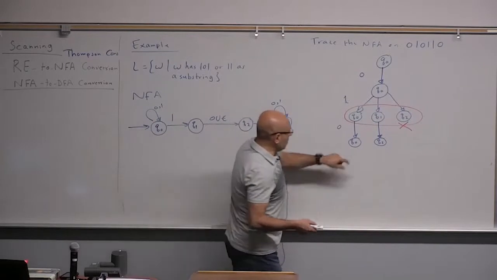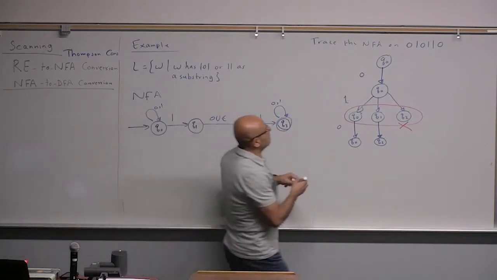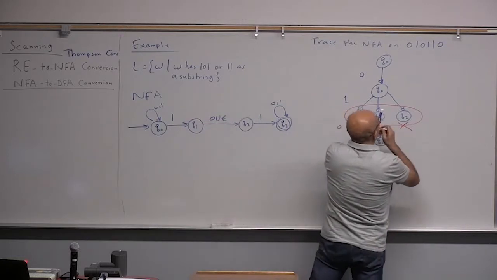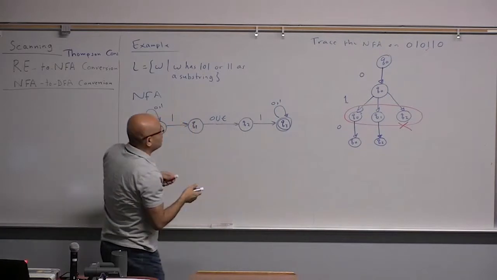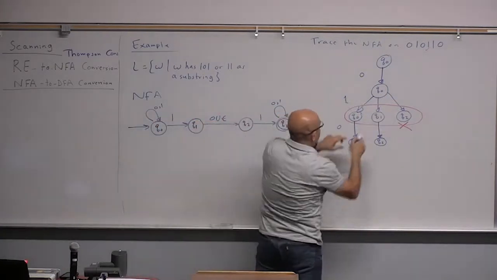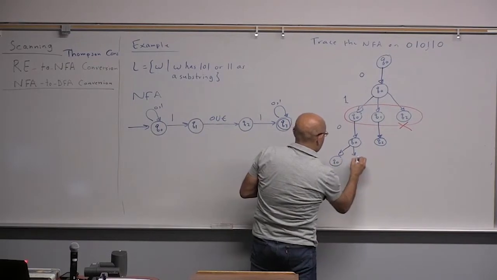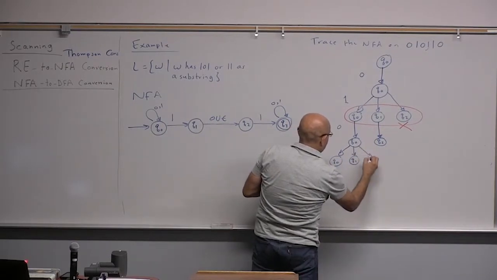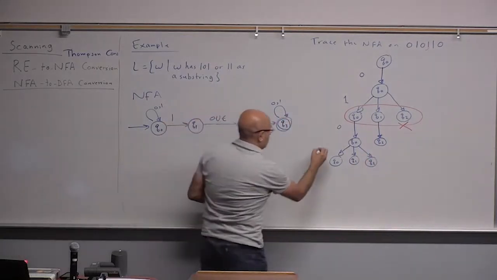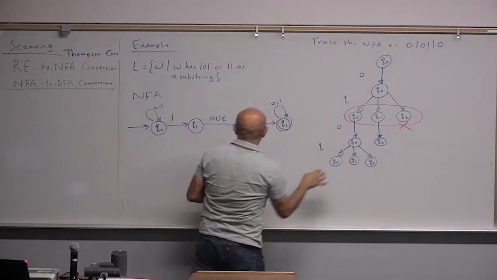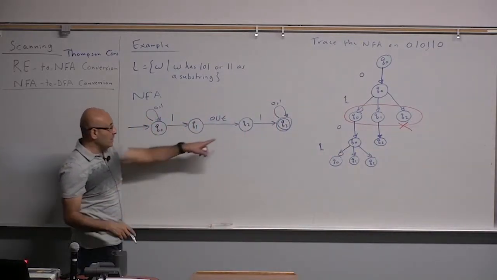Now, if I'm in Q0 and I'm getting, what's the next? It's 1. I'm in Q0 and I get a 1. So the same thing here repeats. So I can go either to Q0, Q1, or Q2. And this is with a 1. And if I get a 1 when I'm in Q2, where do I go? Q3. Q3, that's the only one.